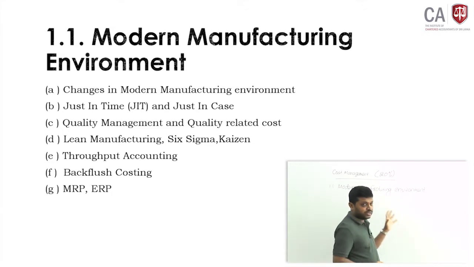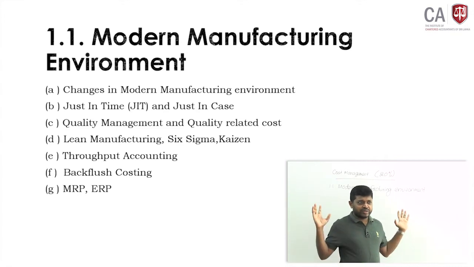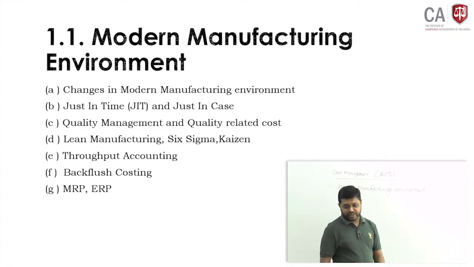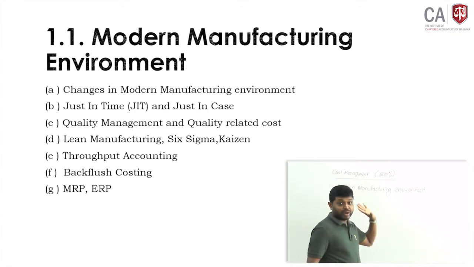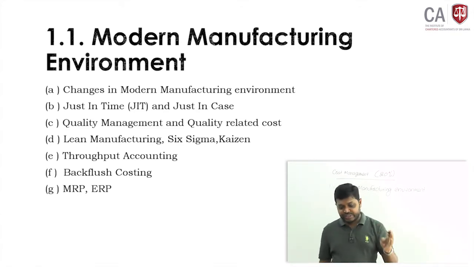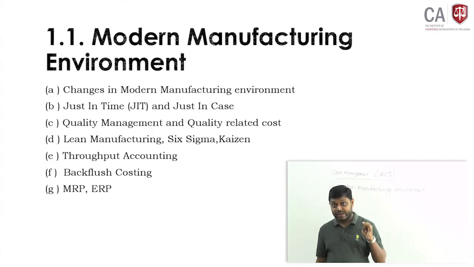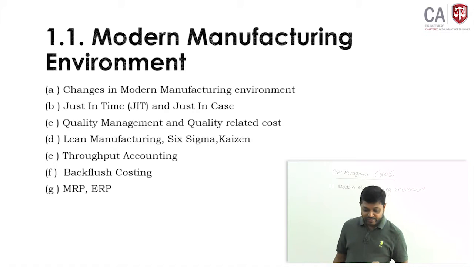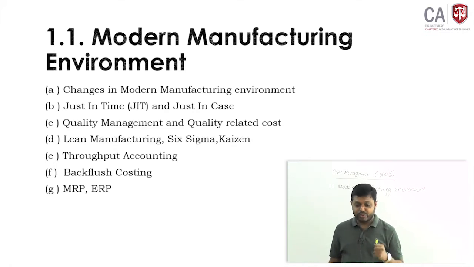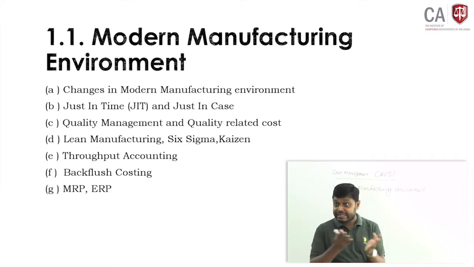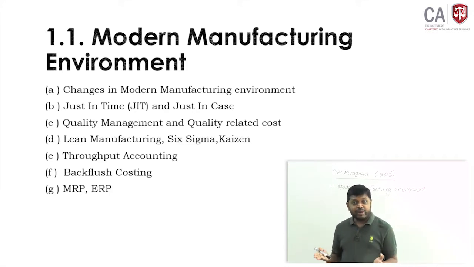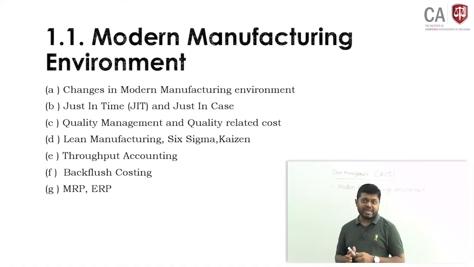In this section, with 20% coverage, we will cover a vast area. Number 1, modern manufacturing environment. Under it, we are going to cover JIT, changes in the manufacturing environment, quality related cost and quality management, lean manufacturing and Kaizen, throughput accounting, backflush costing, and MRP and ERP. There might be some multiple choice questions in your examination as well.